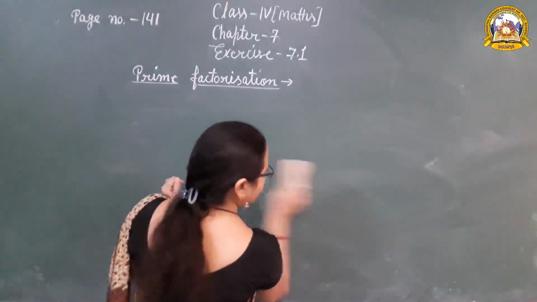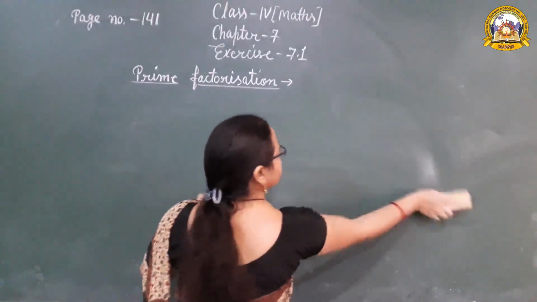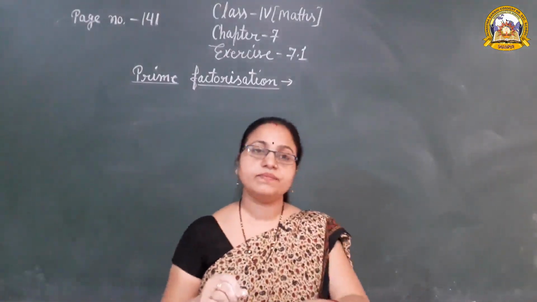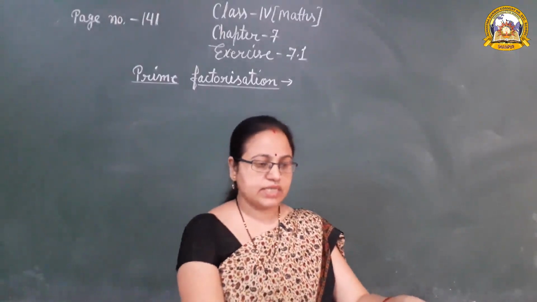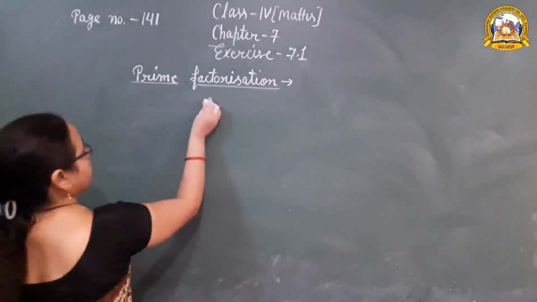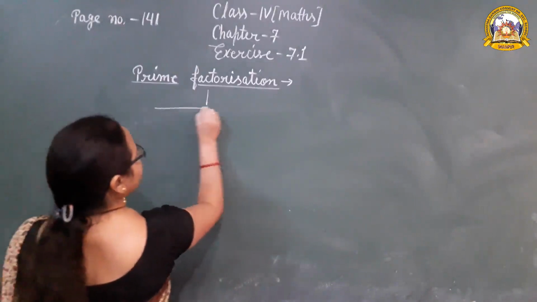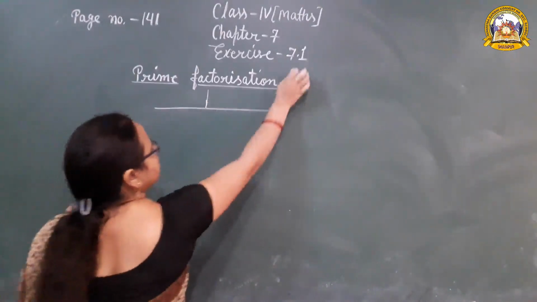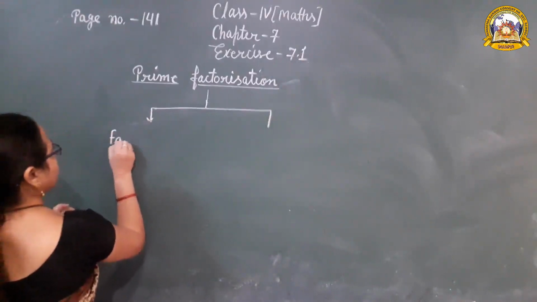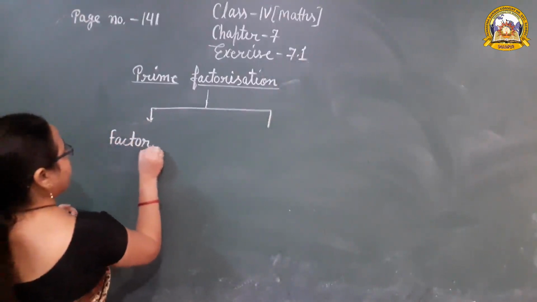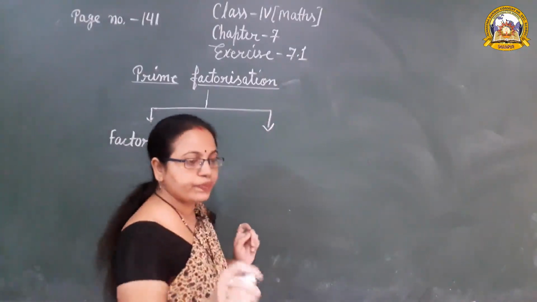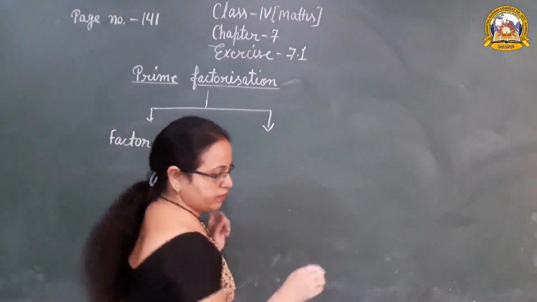There are two techniques to find the prime factorization. The first is the factor tree, and the other one is the division method.